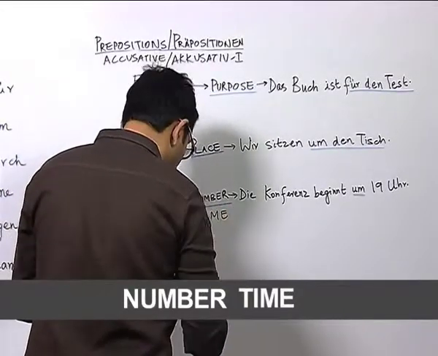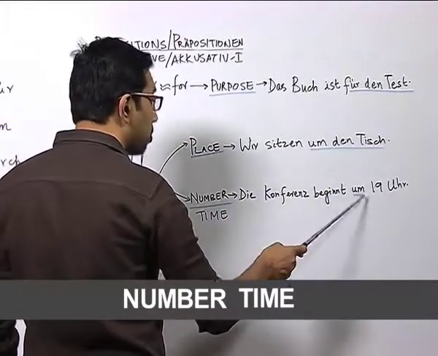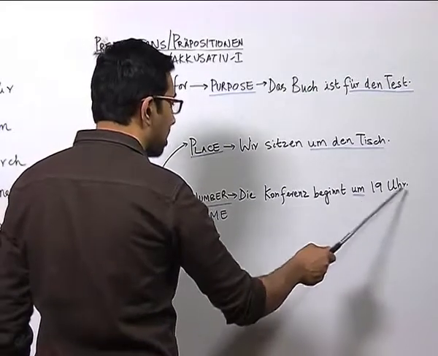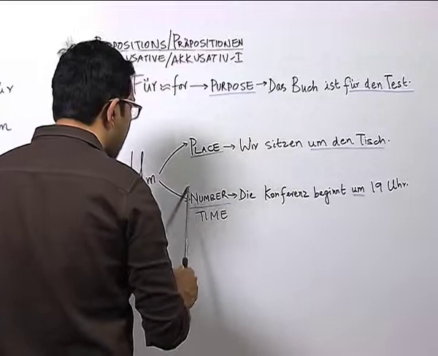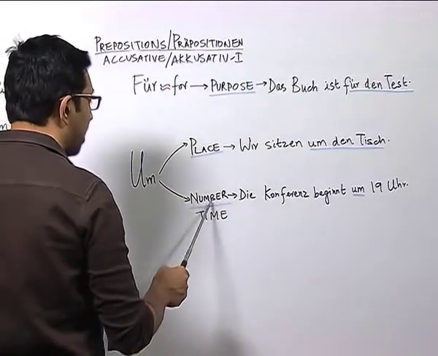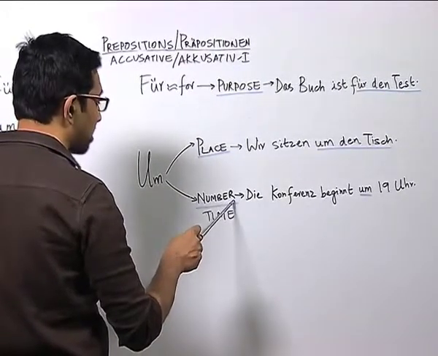You are already familiar with the structure that we use preposition um to denote time. So, we have here the conference beginnt um 19 Uhr. Well, the question, how do we use um in number? Well, that is a very special category which we would learn through some examples.